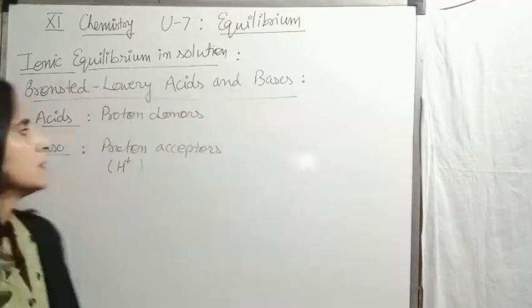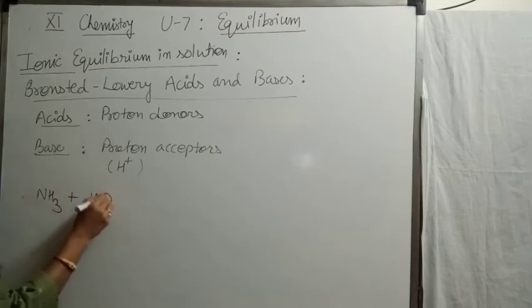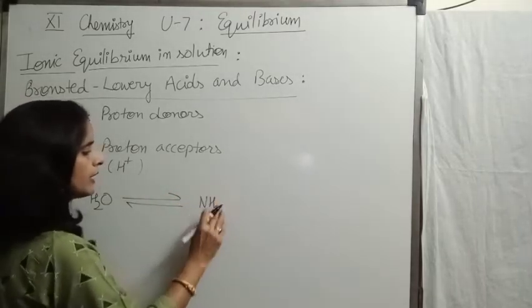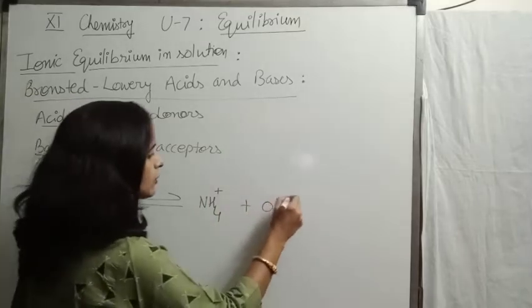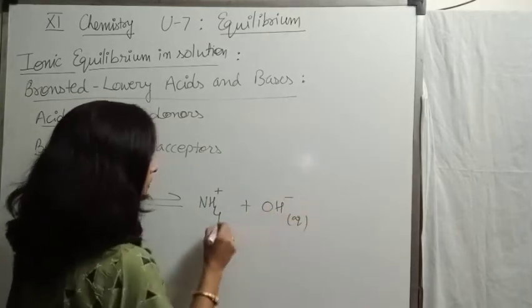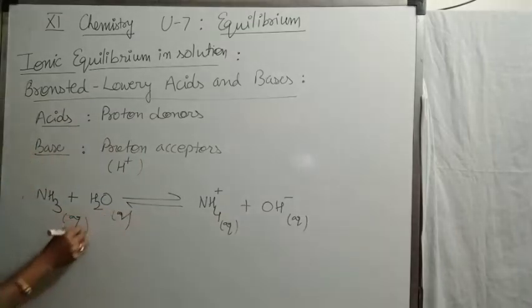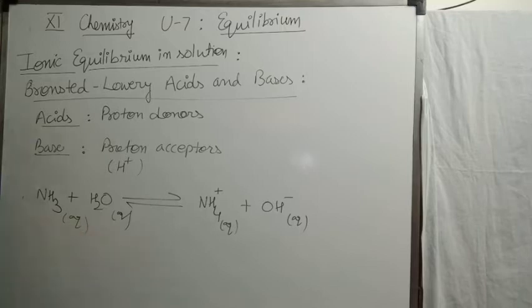Like if we take the reaction between ammonia and water, here you can easily apply this Bronsted-Lowry concept. Ammonia and water react to form ammonium ion and hydroxyl ion. Now, the question is, how do we apply this concept to explain acidic and basic behavior?